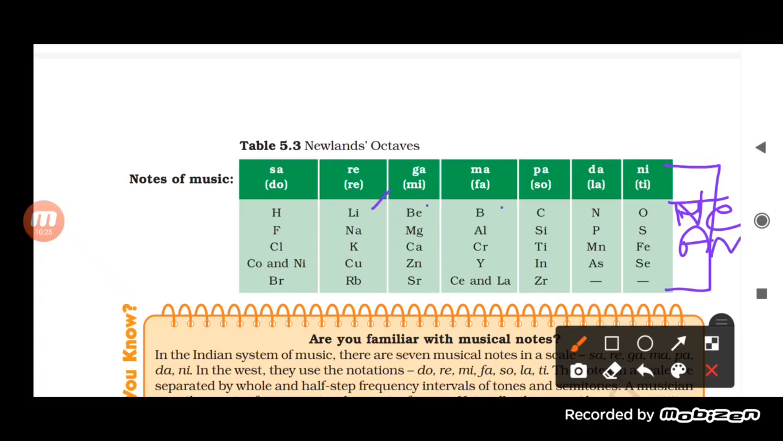So 1, 2, 3, 4, 5, 6, 7, 8 and it will be the 9. So 1, 2, 3, 4, 5, 6, 7, 8 and 9. Now it is not the eighth one which is going to show the property of the first one. And why is it so? It is because of the discovery of the noble gases. That is why it was said that after the discovery of the noble gases, this law became totally irrelevant.